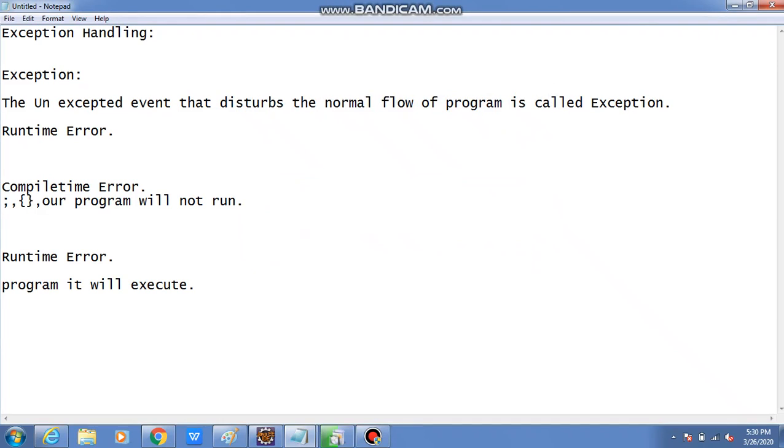If I inform you daily that the internet is not working before 11, that is expected. But after 11, after taking the session, in between, the program is going to stop. That is called the exception. So what is meant by exception? The unexpected event that disturbs the normal flow of program is called exception. I hope everyone is clear with this exception.